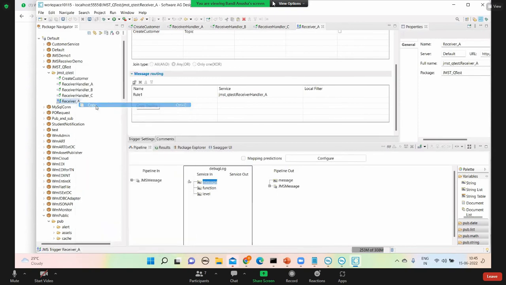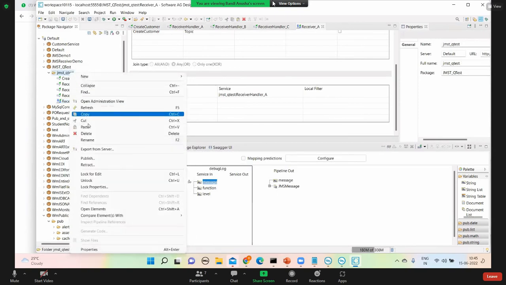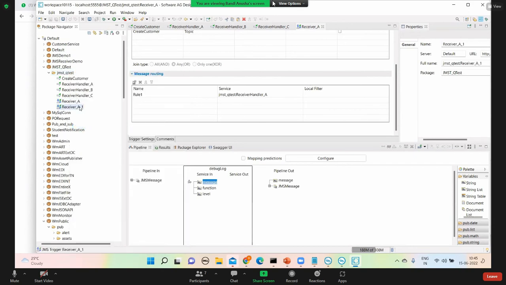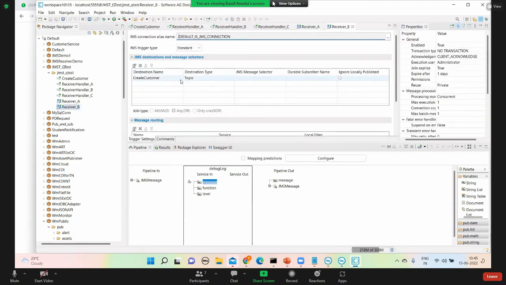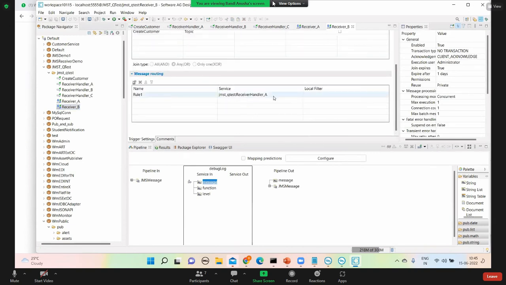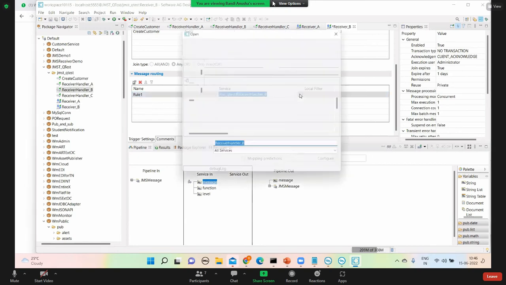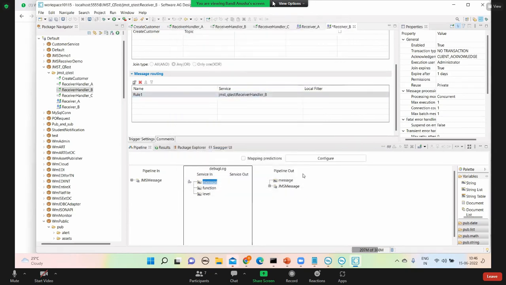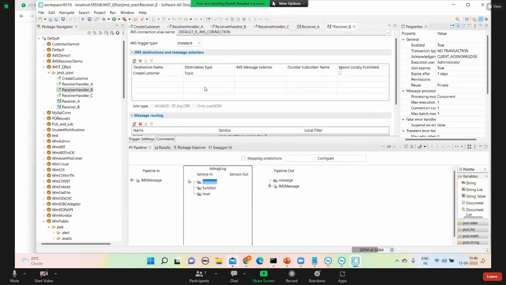Let me see if I can copy paste this also. The topic is the same, but this handler is different, B. If I create one more destination here, a different destination, it becomes a join.